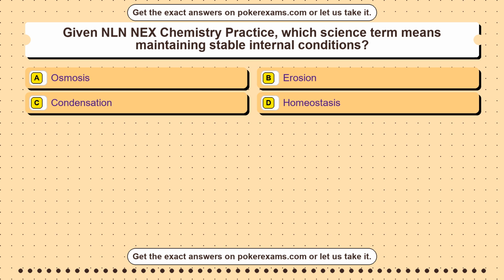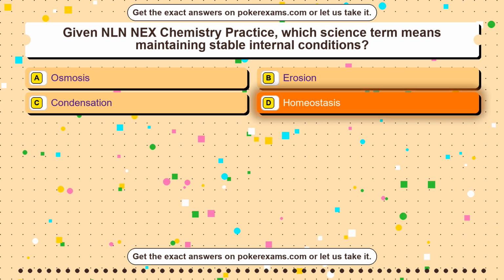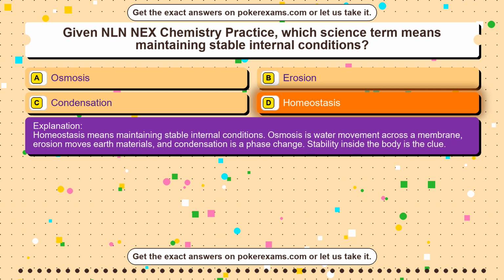Question 38. Given NLN NEX Chemistry Practice, which science term means maintaining stable internal conditions? Option A, osmosis. Option B, erosion. Option C, condensation. Option D, homeostasis. The correct answer is option D, homeostasis. Homeostasis means maintaining stable internal conditions. Osmosis is water movement across a membrane, erosion moves earth materials, and condensation is a phase change. Stability inside the body is the clue.